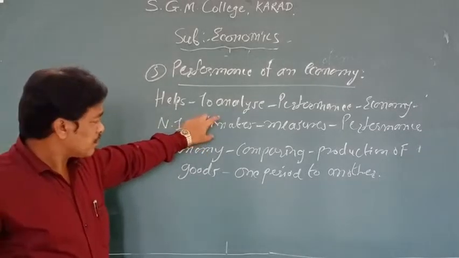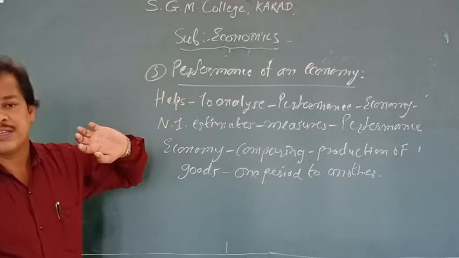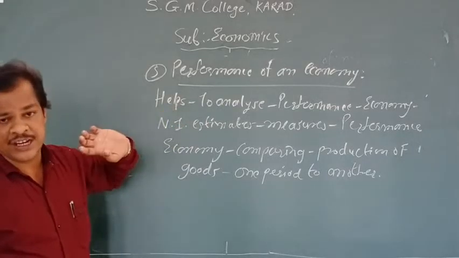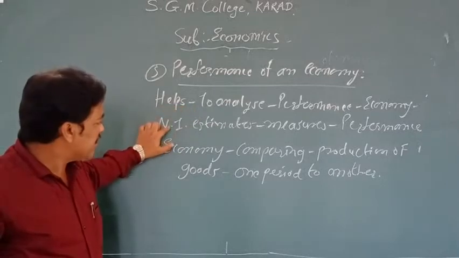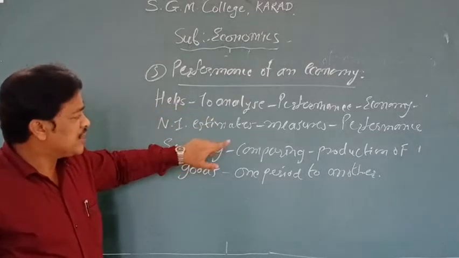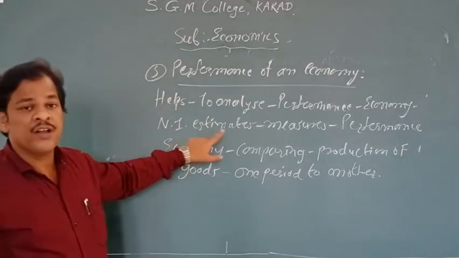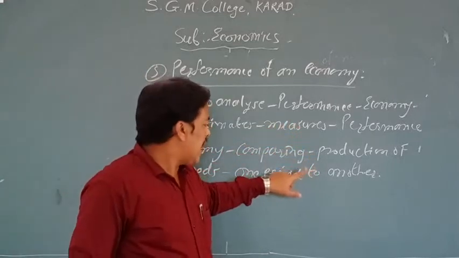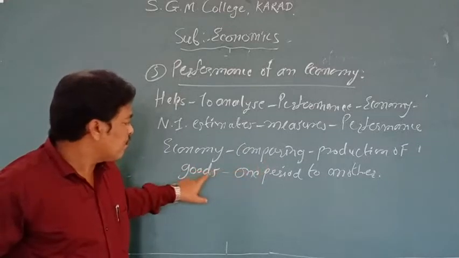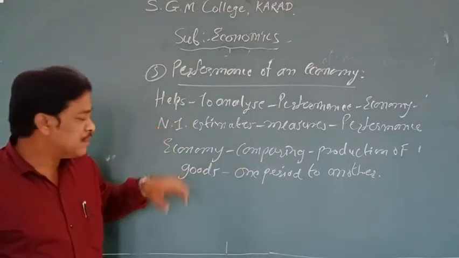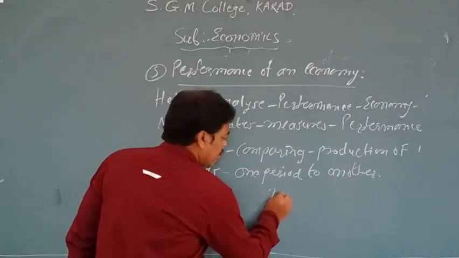If the condition of your economy is not good, then definitely it is a problem for national income. National income will definitely go down. So national income estimates will measure the performance of economy. At the same time, it is going to compare the production of goods and services from one period to another. For example, suppose this is 2020.